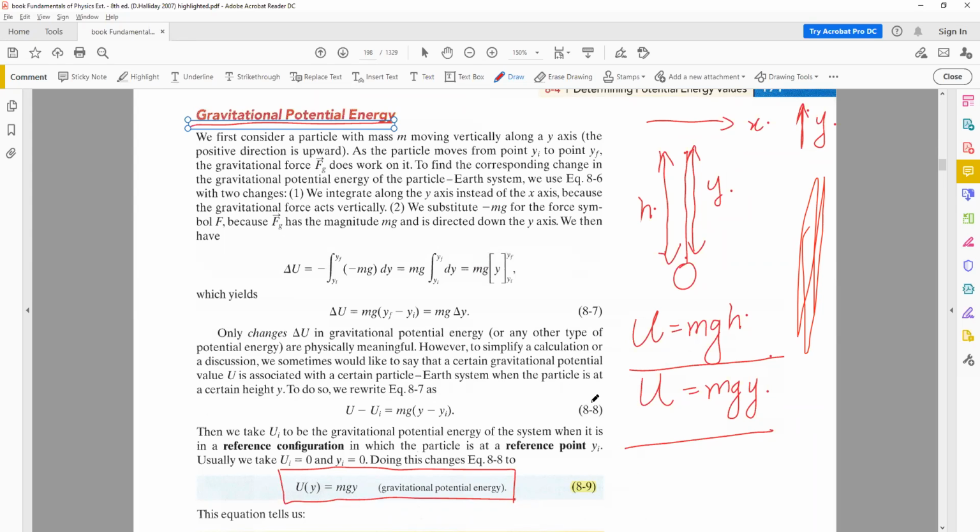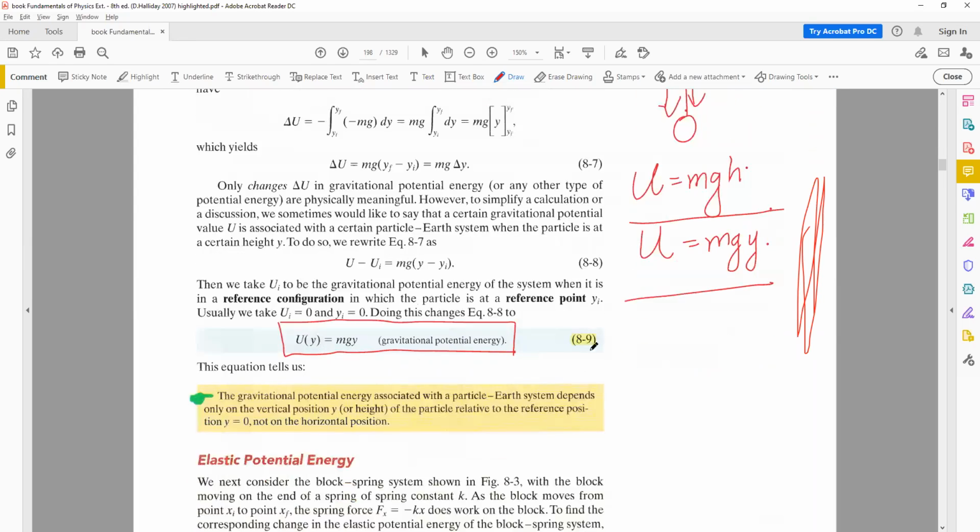Is that okay? Is that right? Yes, yes, ma'am. So you have the definition. This is the formula and this is the definition.